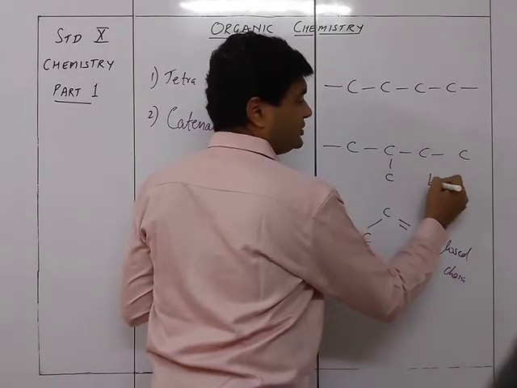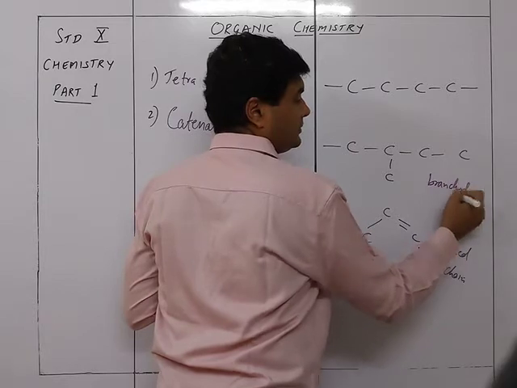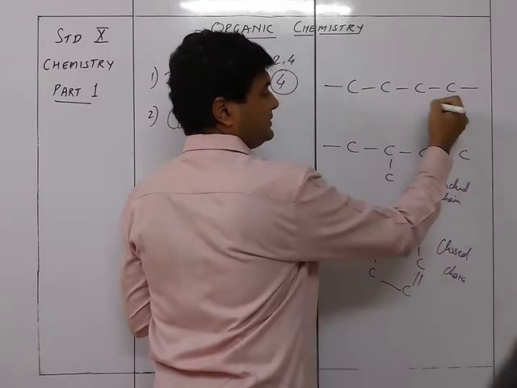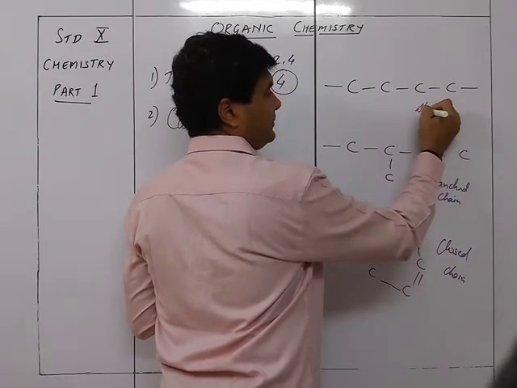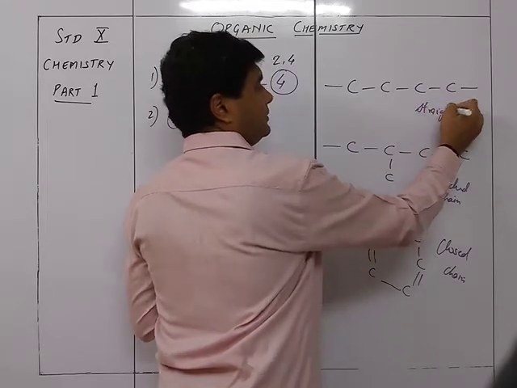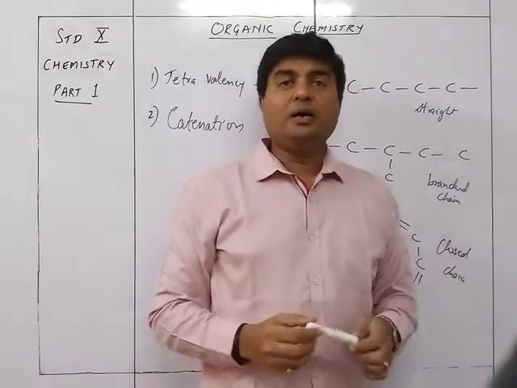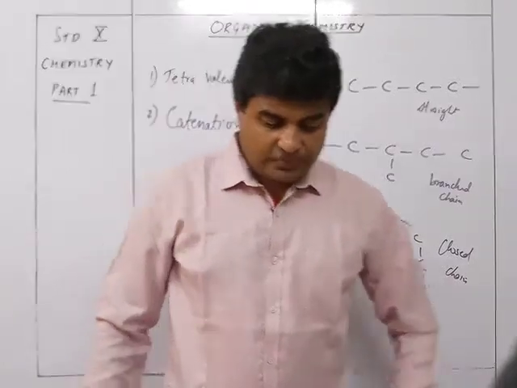This is a branched chain, and this is just a straight chain. So these are the three ways normally the carbon is going to form into catenations.